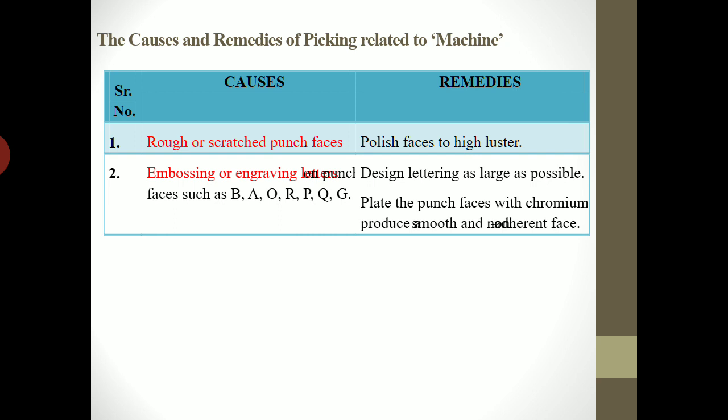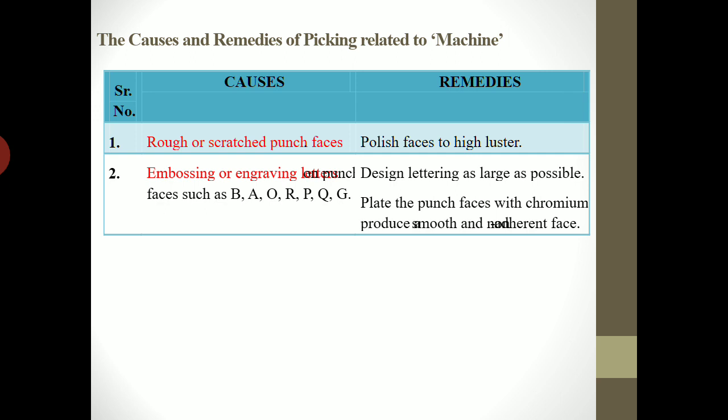If the face of the punch is rough or scratched, then some portion of the tablet may remain adhered in that scratched or rough portion, and then picking can occur. You can polish the surface of punches so that there will be high luster, and then the problem due to rough or scratched punches can be avoided.